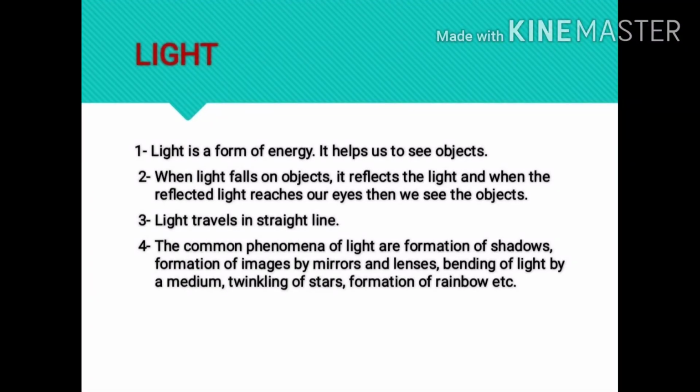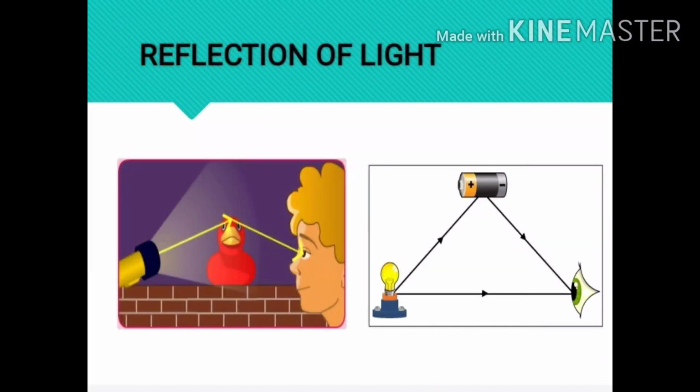Different common phenomena like formation of shadows, formation of images by mirrors and lenses, bending of light by a medium, twinkling of stars, formation of a rainbow, etc. are different phenomena that are caused because of light, and we will be taking these up further in this chapter.